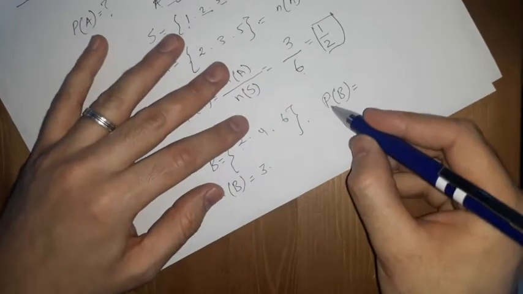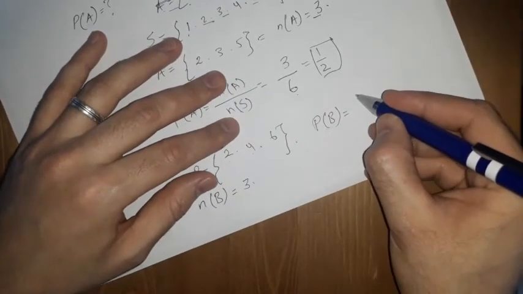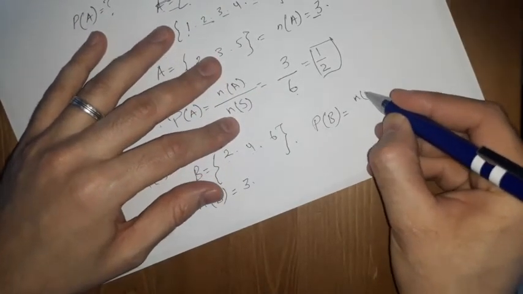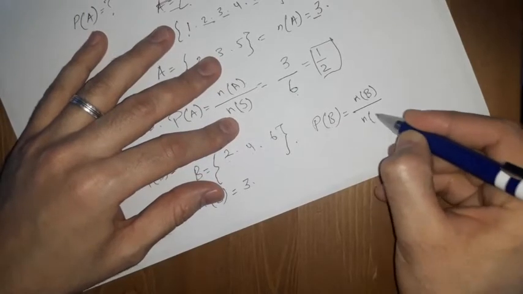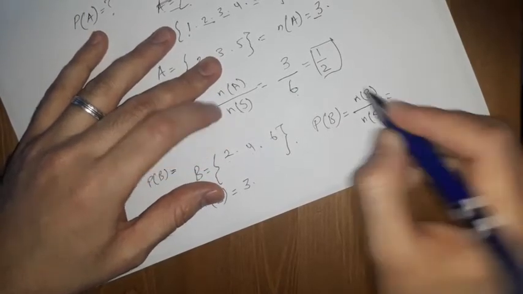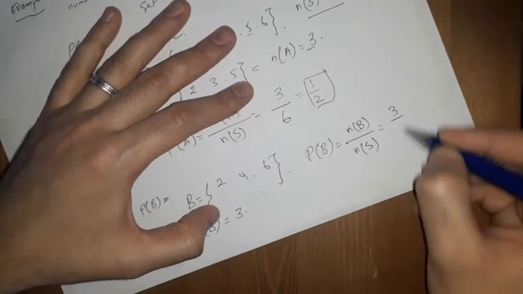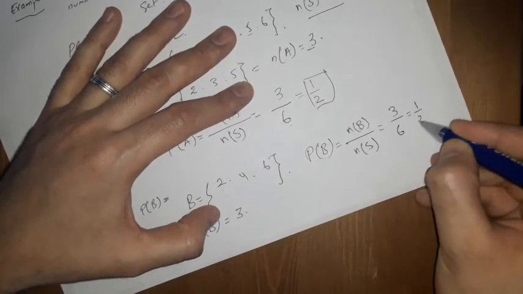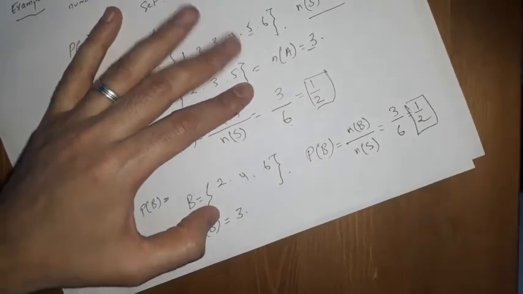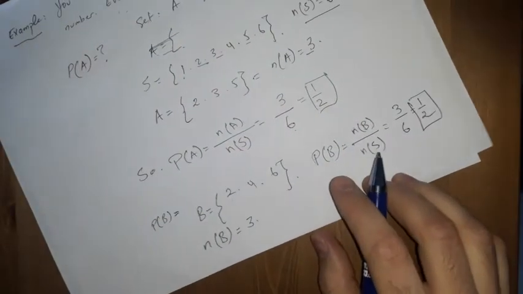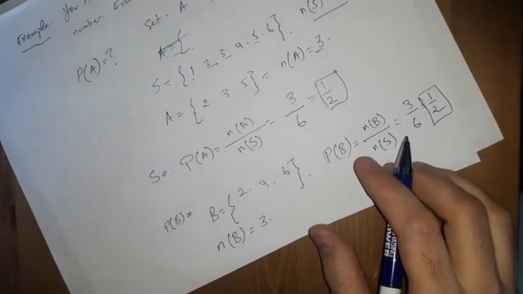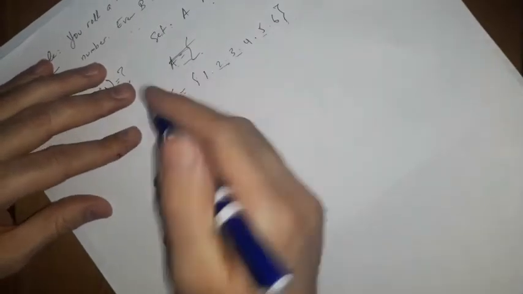And the probability of B is n of B over n of S. S is all possible outcomes. So n of B is 3, and n of S is 6, and it's the same thing, 1 over 2, right? So let's try to use a little bit. Let me get another paper and make you understand when we talk about. How about now if they ask you what is the probability of?